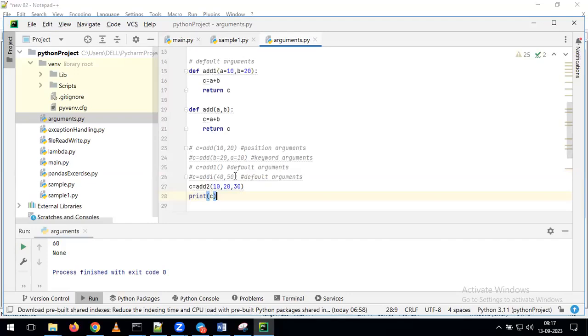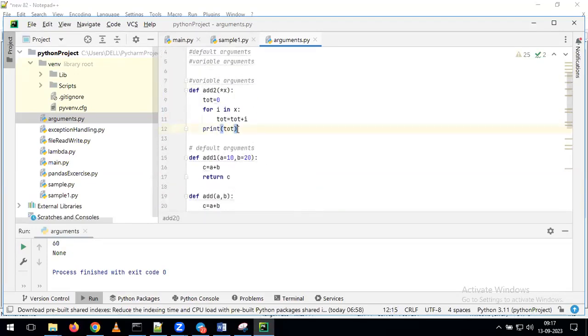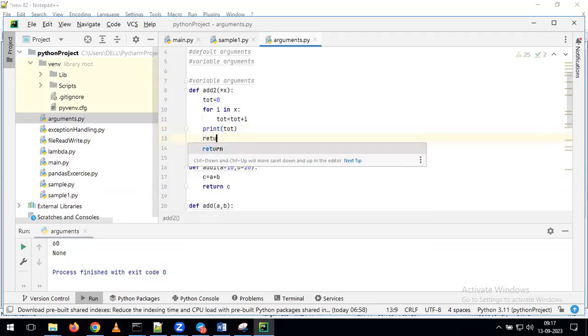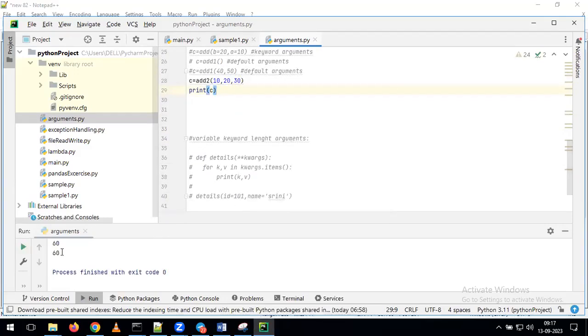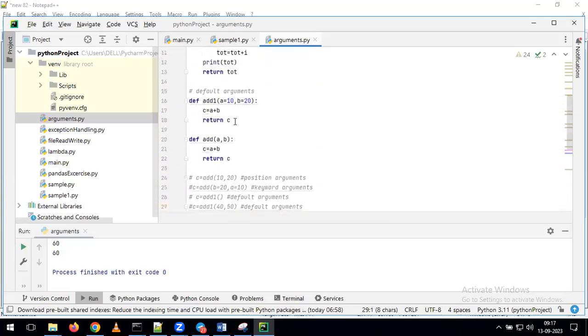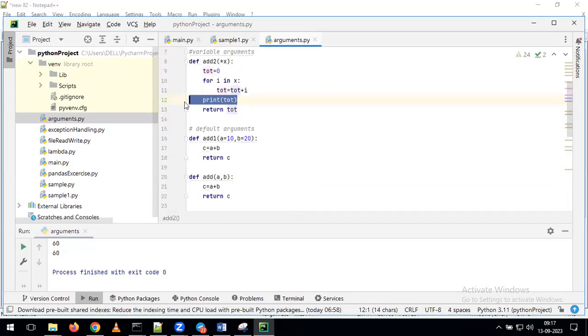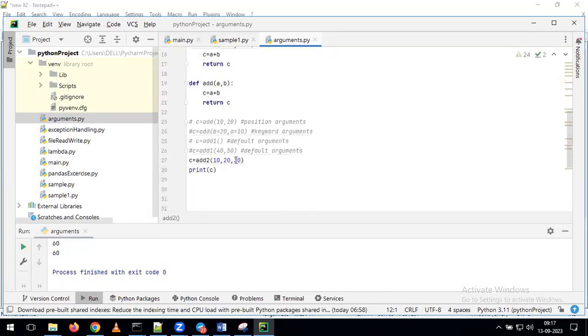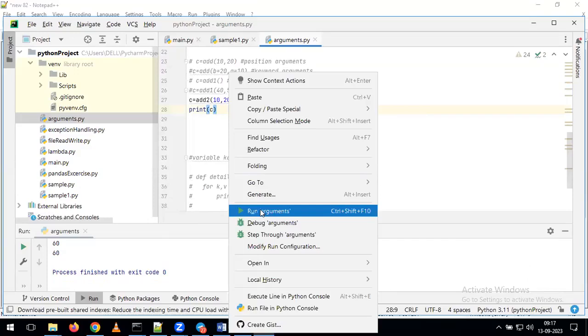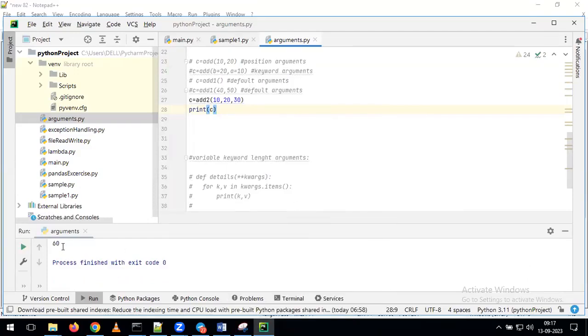With that, why is it giving None? Any guesses why it is giving None? So here we are not giving the return statement. And I will give the return statement. Return total. Now we'll run this again. Now see, we are getting output as 60 and 60. But tell me why it is showing 60 two times? Because here I have given the print statement, and in the function also we have given the print statement. That's the reason it is giving output 2 times. And now I will remove the print statement from the function. With that, now it will give output only 1 time. So we are getting the value as 60.